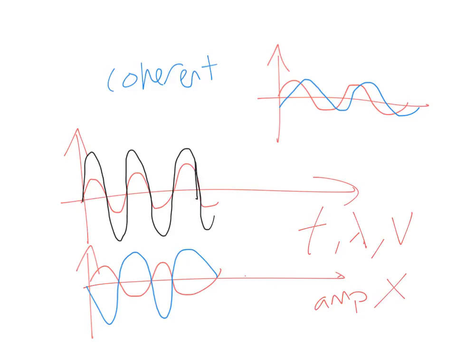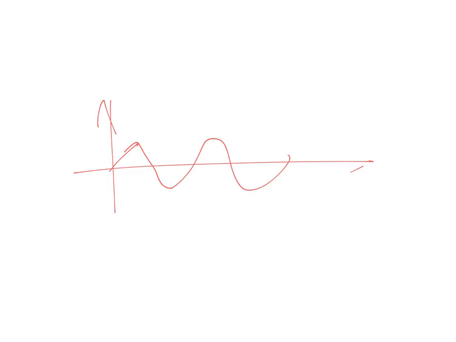So when will they not be coherent? Okay, when they're not coherent, what you will notice is one of the waves, let's say like this. The second wave will definitely have a different frequency. I use a different color, like this. So can you see that the frequency is not the same? And because the frequency is not the same, do they have a constant phase difference? No. So do you understand what is not coherent? Okay?